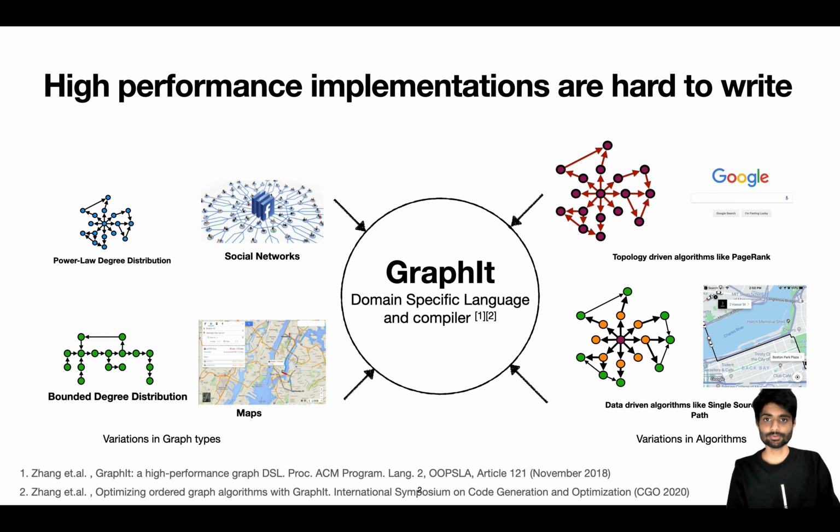In 2018, we first developed the Graphite domain-specific language and compiler to navigate the vast optimization space in graph applications required to get the best performance across variations in algorithms like data-driven versus topology-driven, and graph inputs like power law degree distribution and bounded degree distribution, among others.